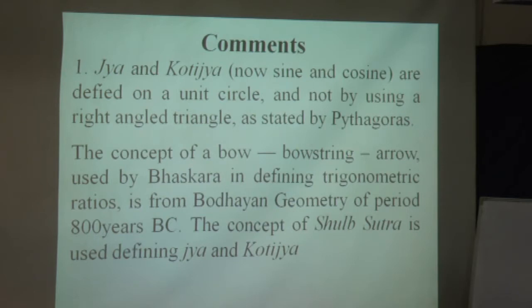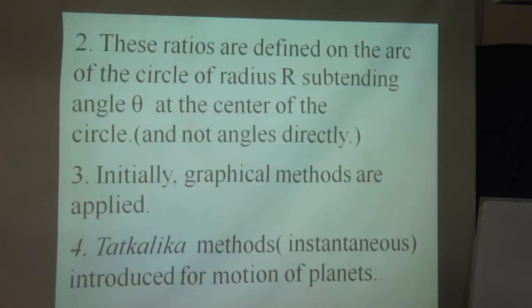The concept of Surma Sutra is best in defining jya and Koti jya. The ratios are defined on the arc of a circle of radius r subtending angle theta at the center of the circle and not angles directly.